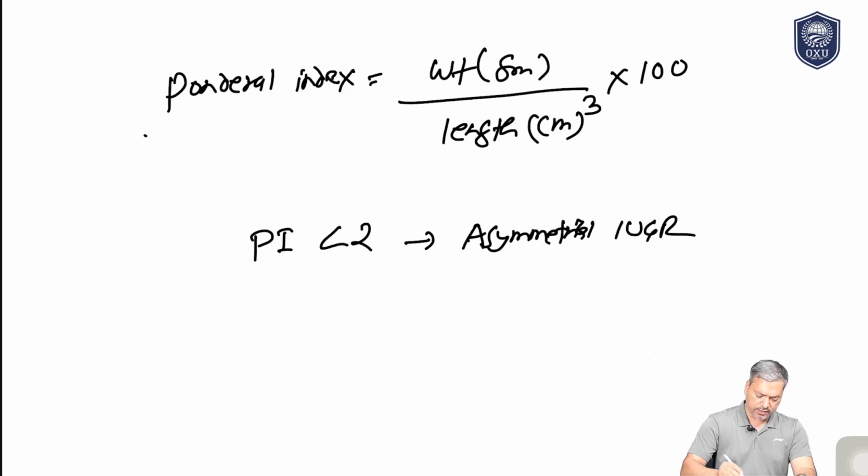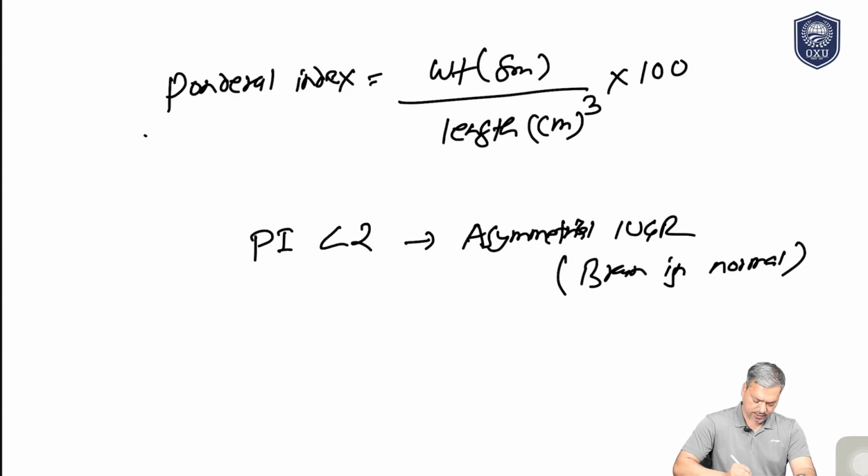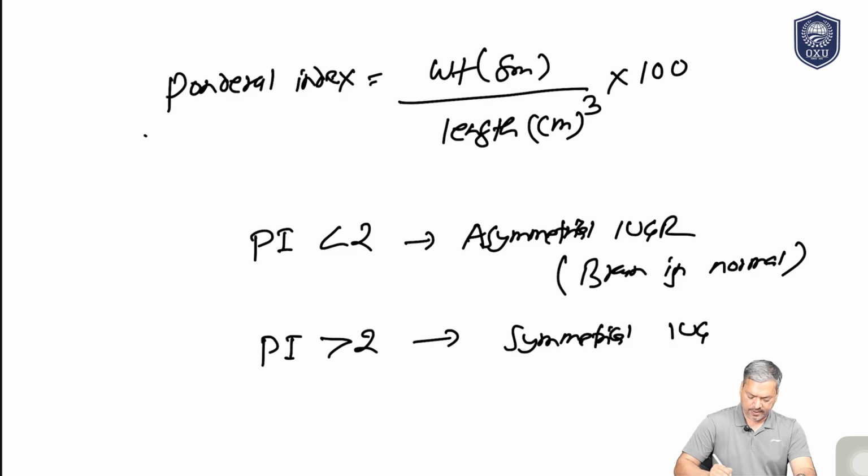Asymmetrical IUGR means the brain is normal, only the rest of the body is affected. Whereas if ponderal index is more than 2, that clearly shows it is a case of symmetrical IUGR. This is also one of the questions which may be asked in your upcoming exam.